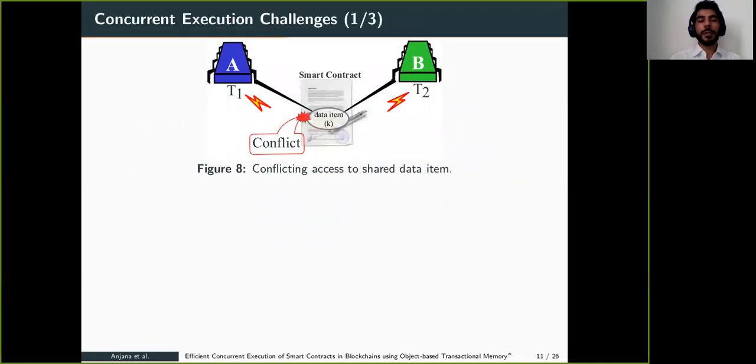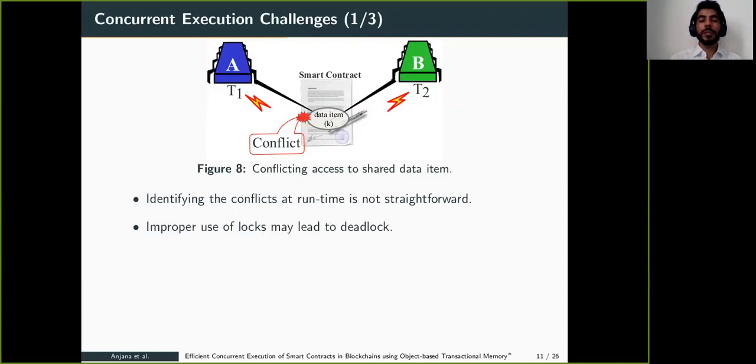In this challenge, we have two transactions T1 and T2, both of them operating on the same data item, K, of the smart contract. So they lead to a conflict. We have to have some mechanism to handle this conflict. Again, identifying the conflict at runtime is not straightforward.